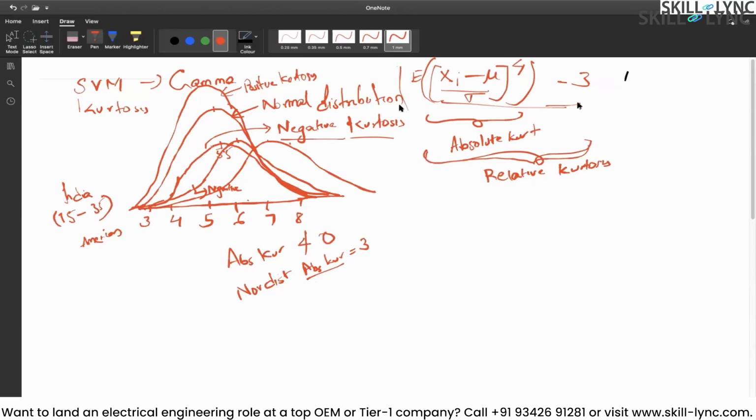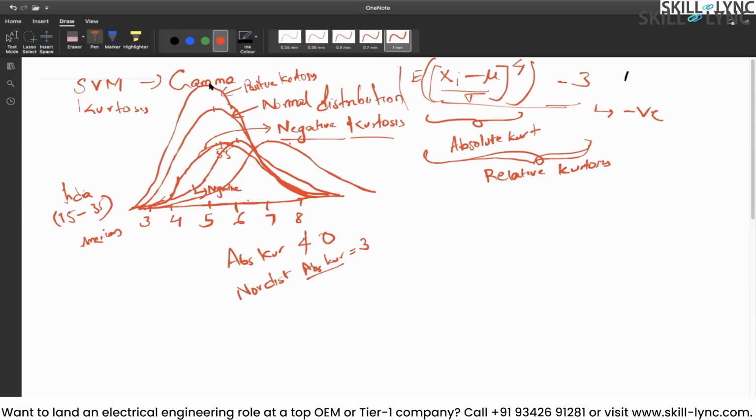What is important is, if the kurtosis value is negative, that means the measure of peakedness, or the peak, would be below normal distribution. For the positive ones, the peak would be above normal distribution. So that is one thing we should understand for kurtosis, because kurtosis tells us the measure of peakedness.